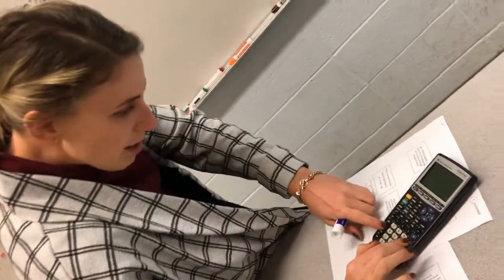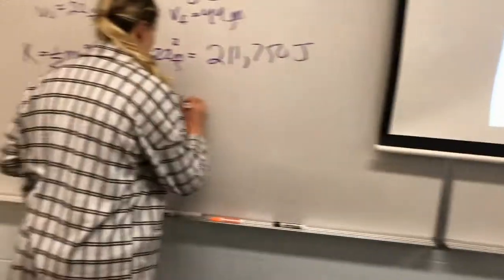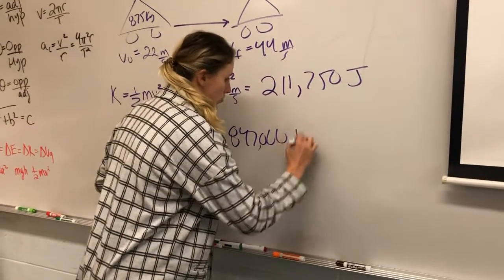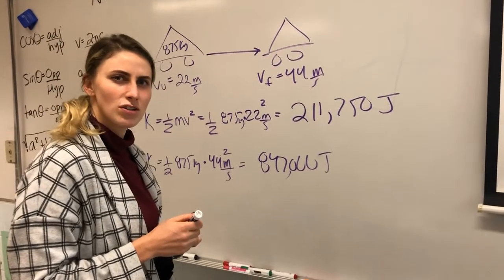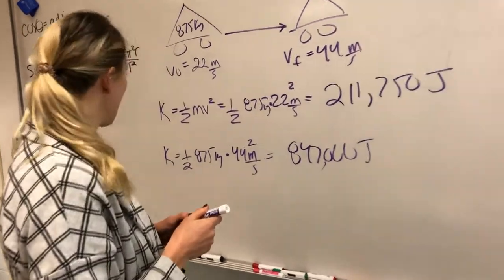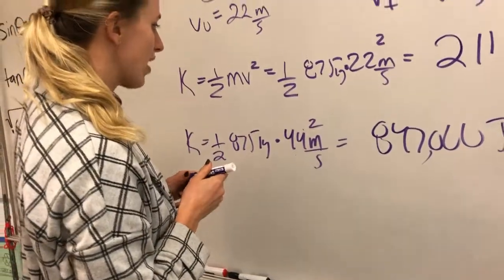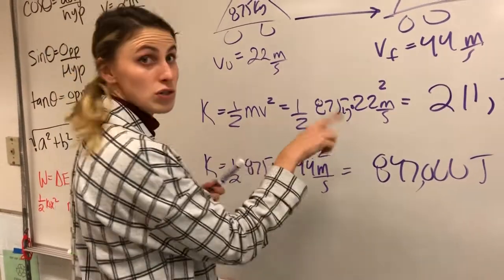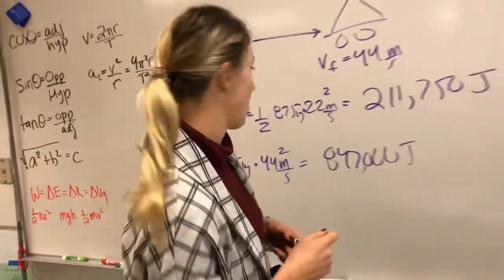0.5 times 875 times 44 squared. Are you right? Were you wrong? And we get 847,000 joules. Dang, that's more than twice as much. In fact, that's 4 times as much. Why is that? I think it has to do with the equation. It's got to do with the square. If it was 2v, it would be 2 times as fast, but it's a square, so whatever is there gets squared, so it's 4 times as much.